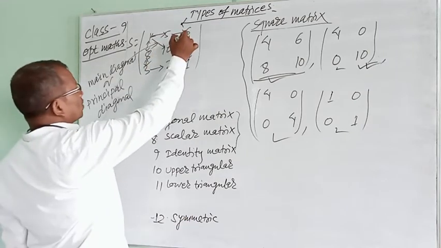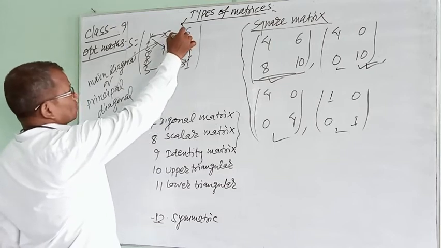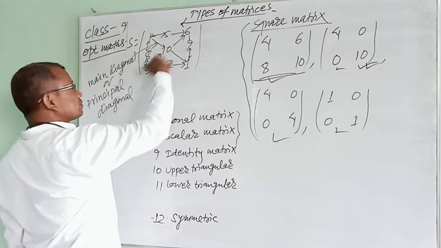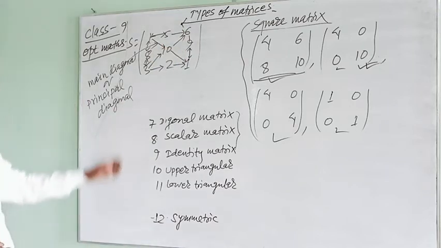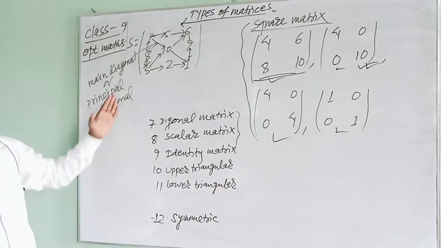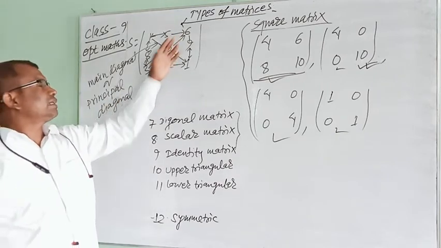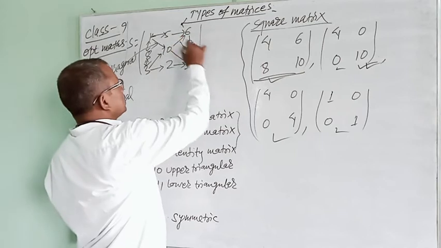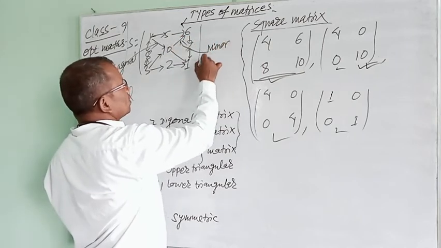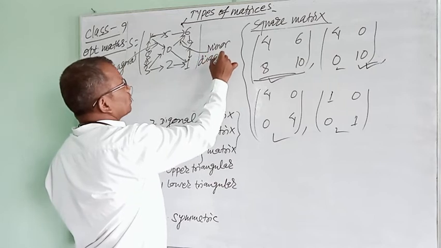Then here 3, 10, 6. If we join 3, 10, 6, we get another diagonal, and this diagonal is called the minor diagonal.